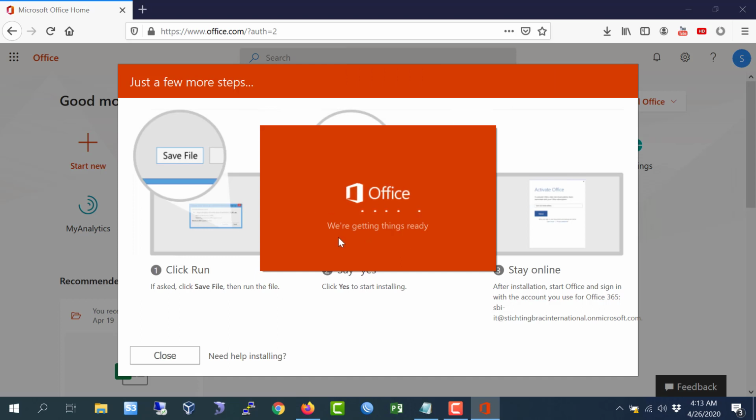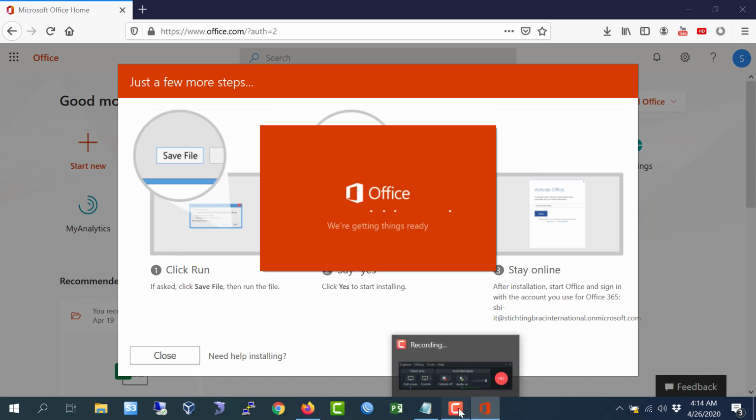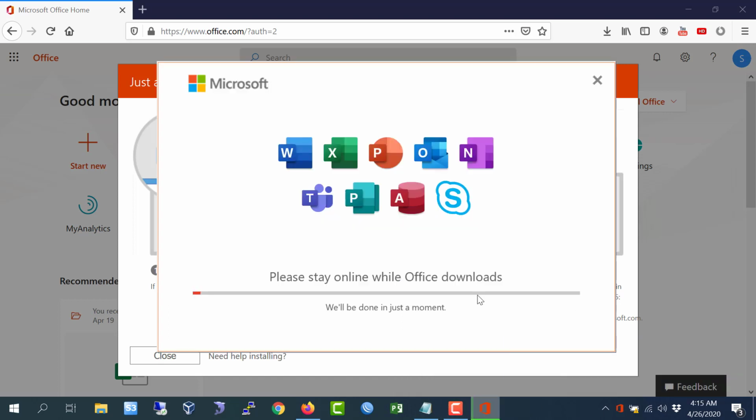You see it's already installing and it takes some time. It depends on the internet connectivity and speed. Just wait a little bit. It's about 10 minutes.